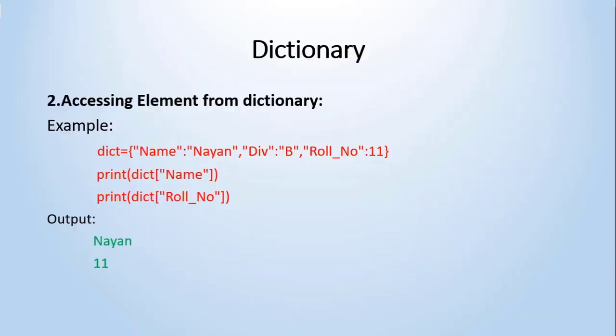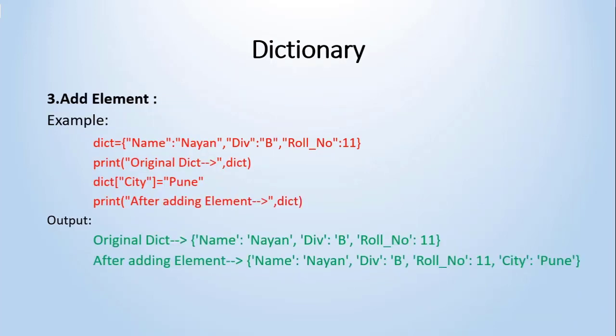Clear to everybody? So next is how to add an element in the dictionary. Again I have considered the same example here. Whenever you want to add an element in the dictionary, that key-value pair is put at the end of the existing dictionary. So whenever you want to add a new key, we use the formula key equals value. Previously my dictionary had the elements name, division and roll number.